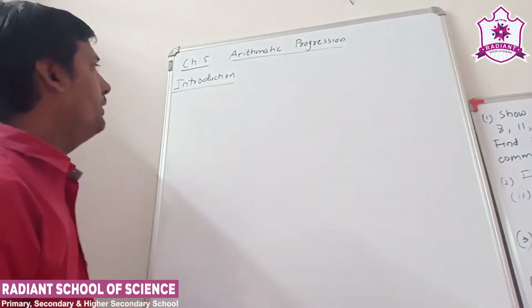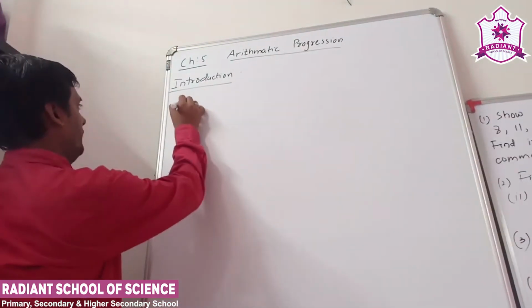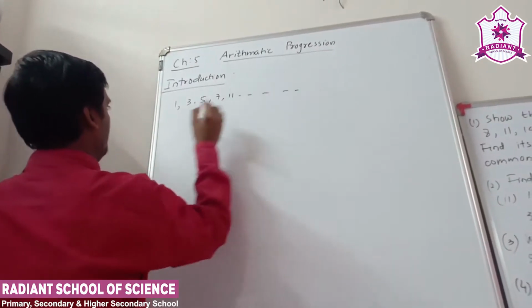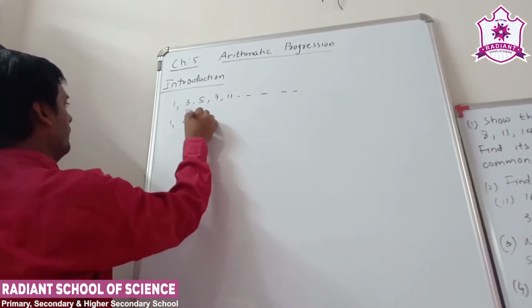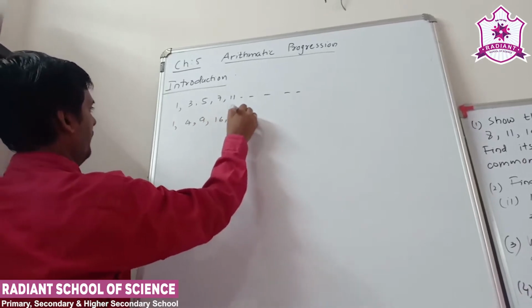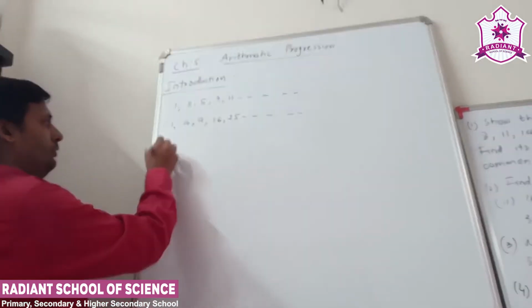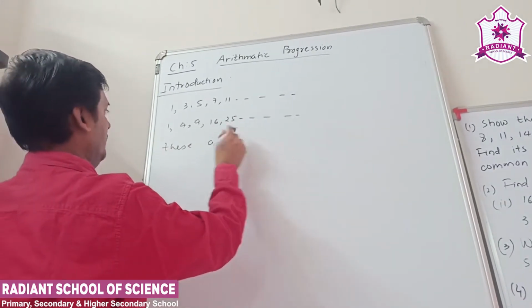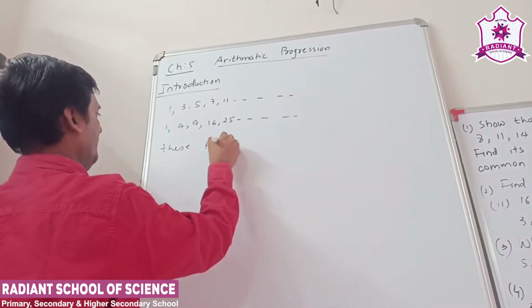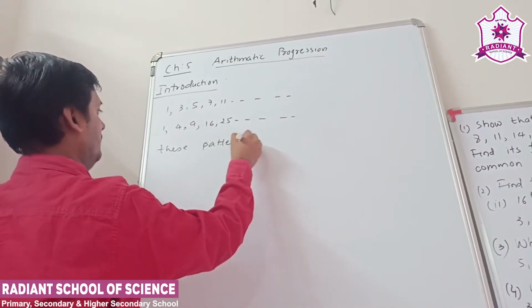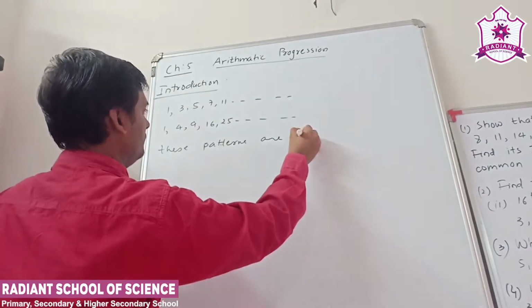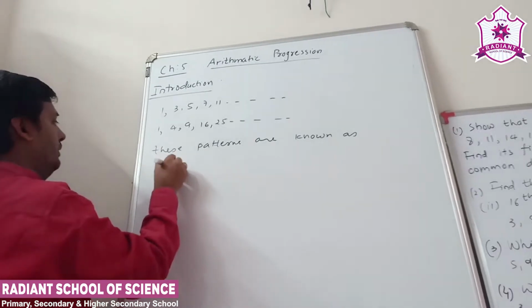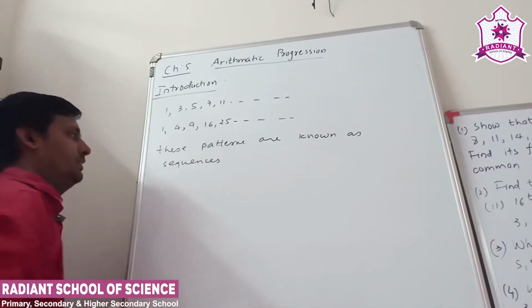So here is the first of the introductions. Suppose we have 1, 3, 5, 7, 11, and 1, 4, 9, 16, 25. These patterns are known as sequences.